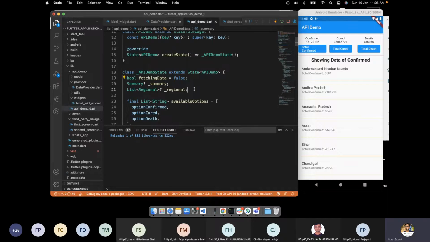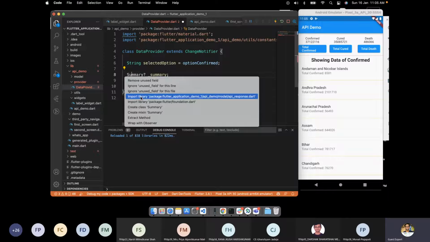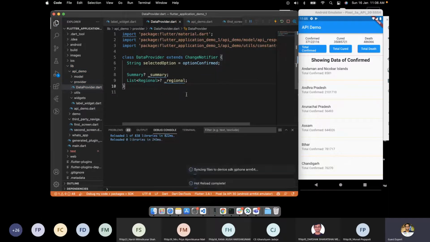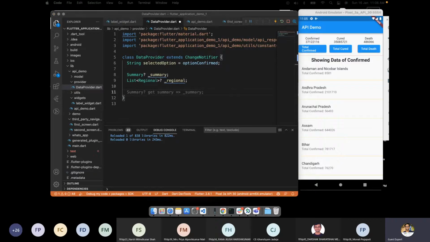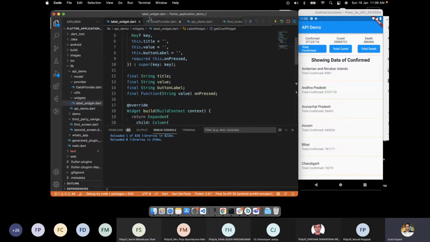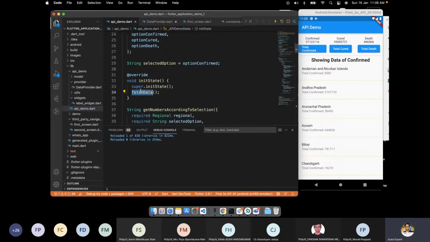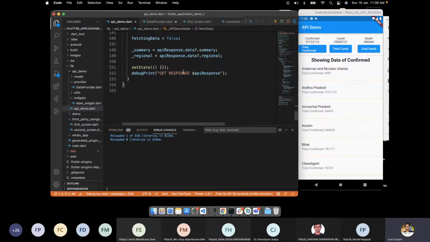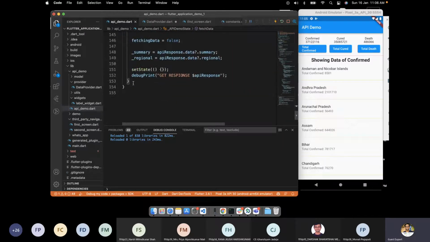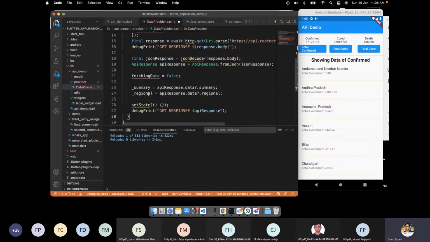We have summary and regional, so we'll copy these as well. I'll simply import them. We got summary and regional, and then we have a method called fetch data, like the one we had earlier. Hold on, let me just rearrange this stuff. Okay, so we have this fetch data method. We'll simply copy this whole method and put it into the MyDataProvider class.